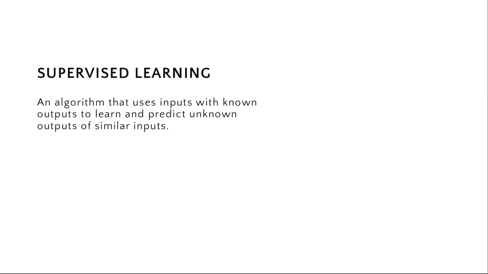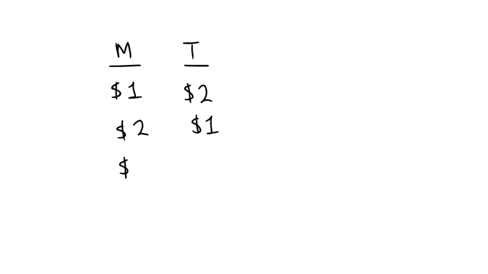So let's look at an example. So let's say we have one input and one output. So our input is going to be Monday's stock prices, and our output is going to be Tuesday's stock prices. So these are going to be our inputs and our known outputs. For example, we might have $1, and on Tuesday it became 2. And on another Monday, it was $2 and it went back down to 1. On a third day, it was $3 and it went up to 5. So basically, this is our input and this is our known output. So our algorithm is going to learn from these data sets.